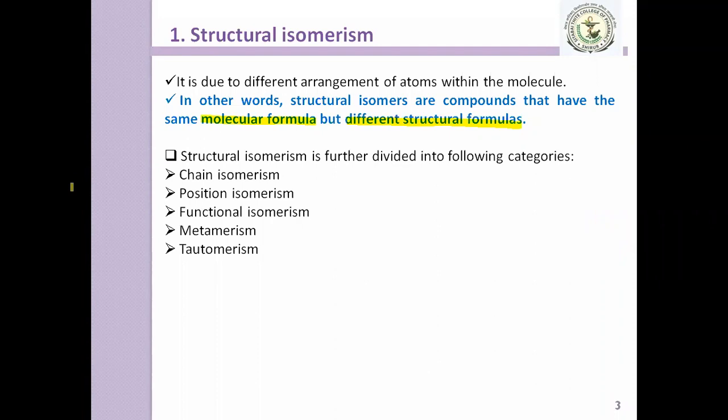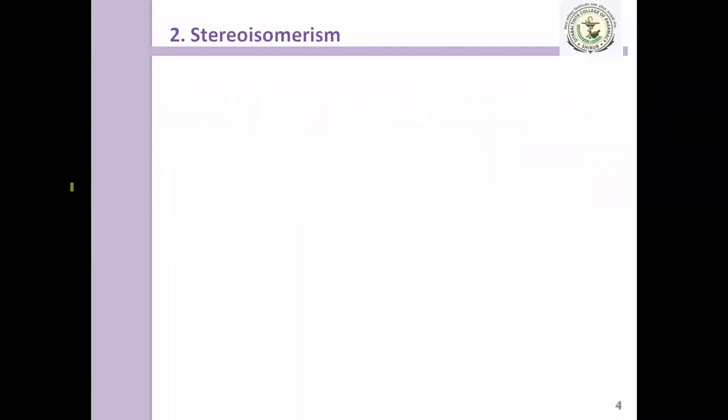Here we will take one example of each of these categories. Let's begin with the second type, which is stereoisomerism.